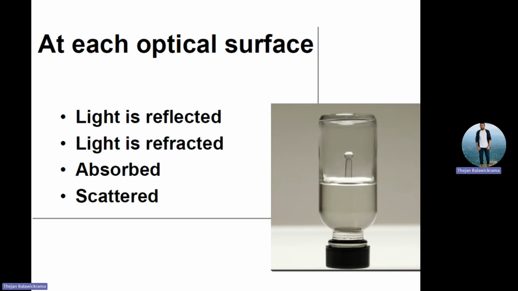So then what happens? At the eye surface also, what happens? In the eye, light gets reflected, light gets refracted. In the eye, light gets absorbed and light gets scattered also. Yes, that is what happens in optics. And this is why the image will form nicely or be disturbed. It all depends on how light is reflected, how light is refracted, how light is absorbed, and how light is scattered. So that you have already learned in optics. And that is what we are going to see, how much you have learned and how we are going to apply it.